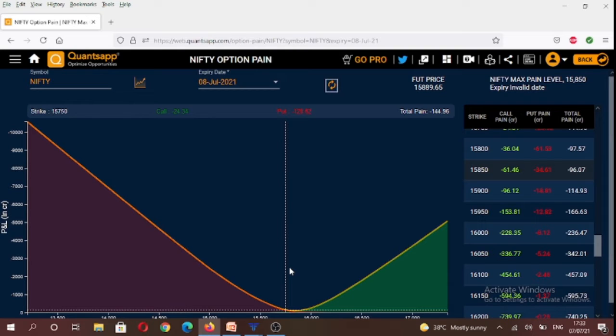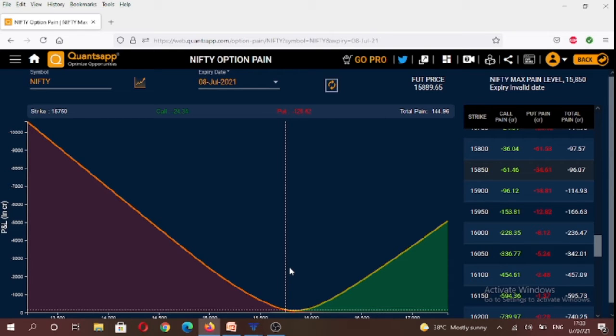So if tomorrow market was to expire around 15,850 levels, in that scenario call and put option writers of 15,850 strike would be making profits, and call and put option buyers of 15,850 strike would suffer losses, as the premium for the calls and put options would decay and become zero, and a large percentage of options expire worthless.